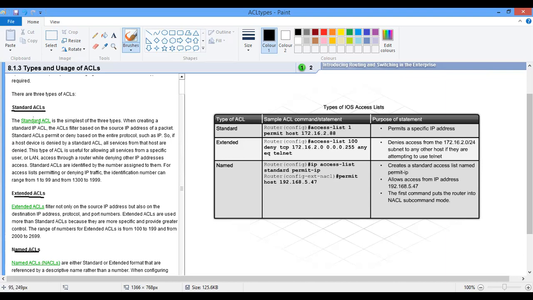Now we have the standard ACL. Standard ACL is used to filter source IP addresses only. Simply, we use it to filter only the source IP address. The ID number range of standard ACLs ranges from 1 to, sorry, please, I need to correct this.